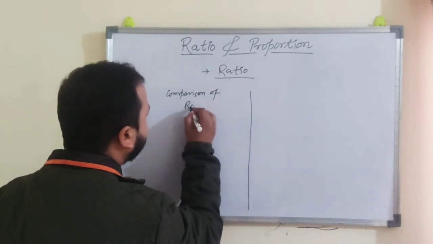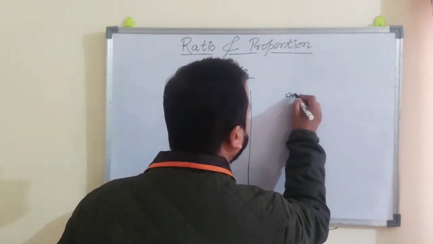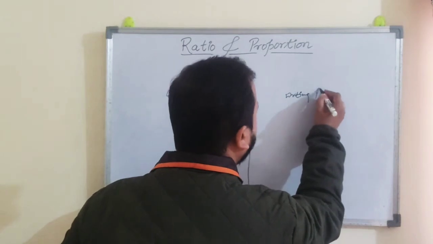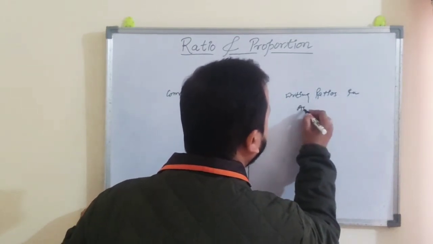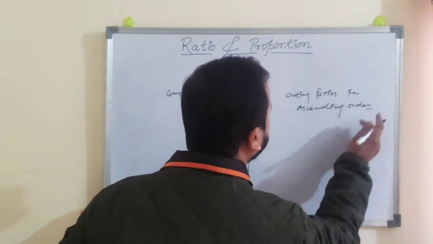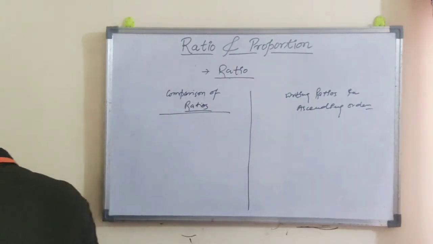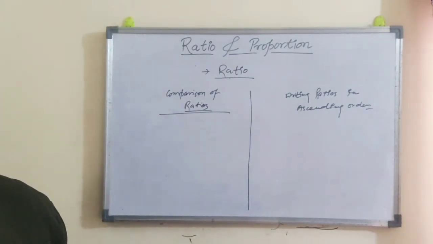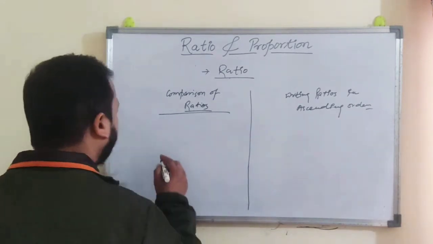Comparison of ratios: if any two ratios are given and you have to compare them, that which one ratio is greater than the other.